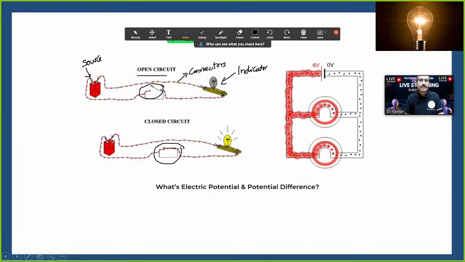The closed end of source, indicator and connectors, we can call a closed circuit. Clear? Now we will see the next topics.